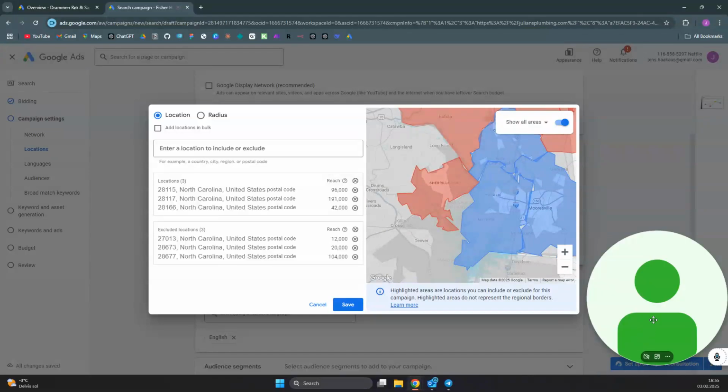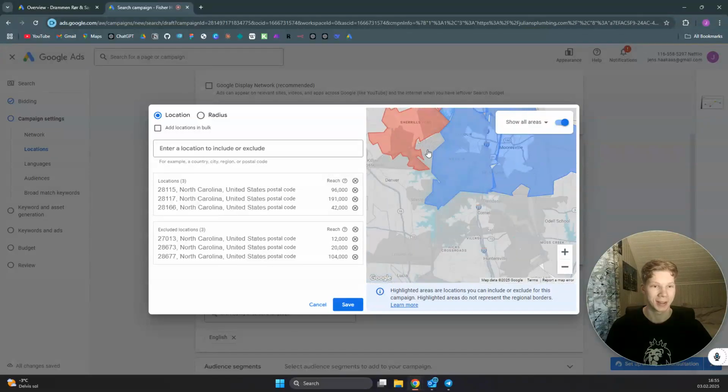I'll just turn on my camera again. It seems to go off every 20 seconds. I really need to get a new camera.